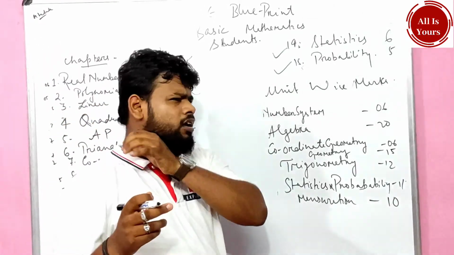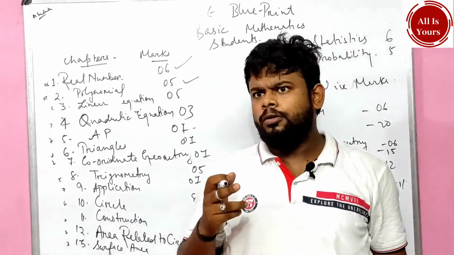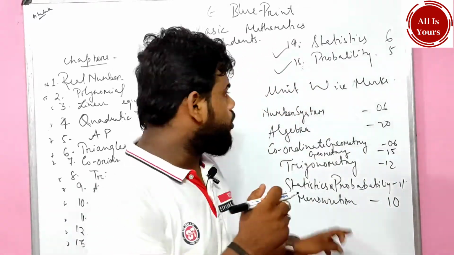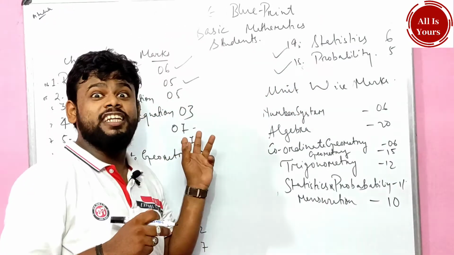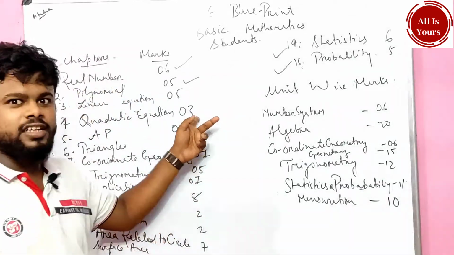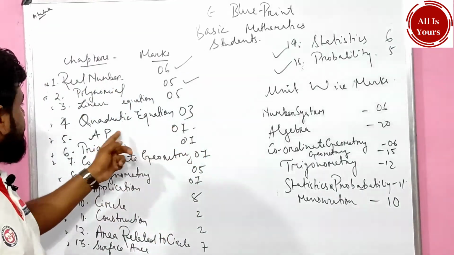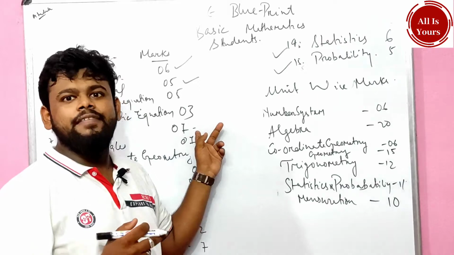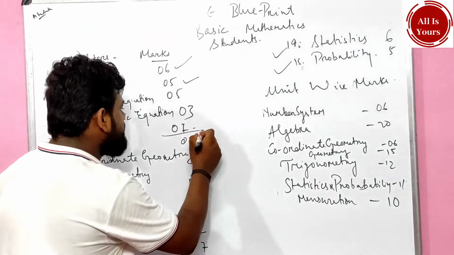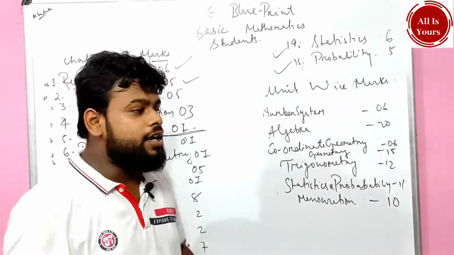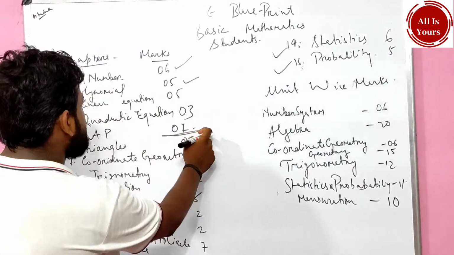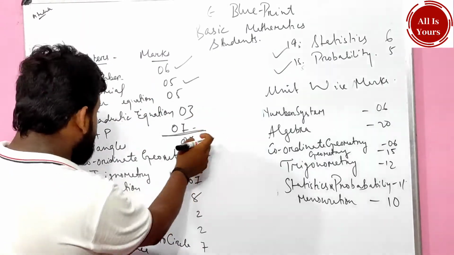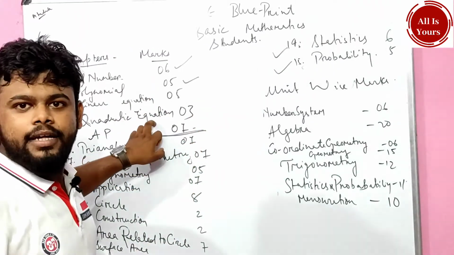If I'm not wrong, in standard mathematics quadratic equations generally come for 6 marks, but in basic it is 3 marks. And for the AP, 7 marks. AP 7 marks, very important, very interesting also. That means we have to give a lot of importance to the AP.